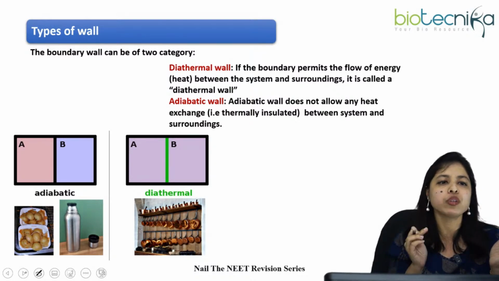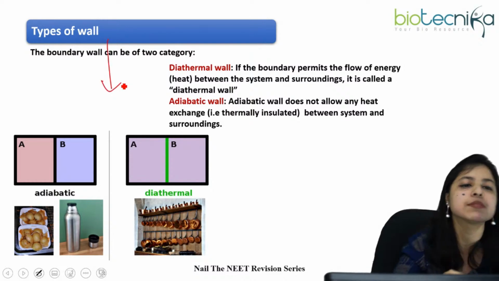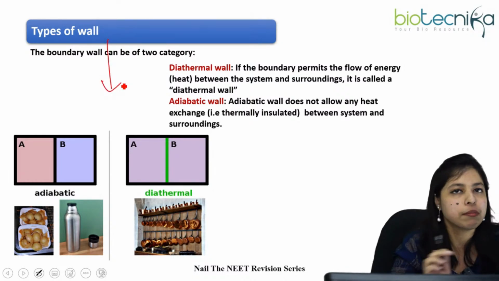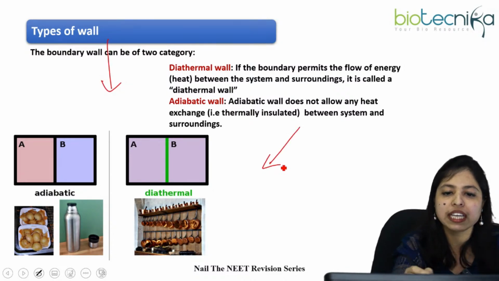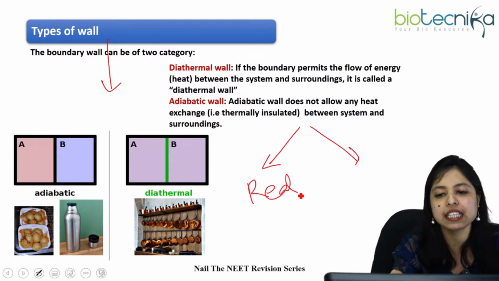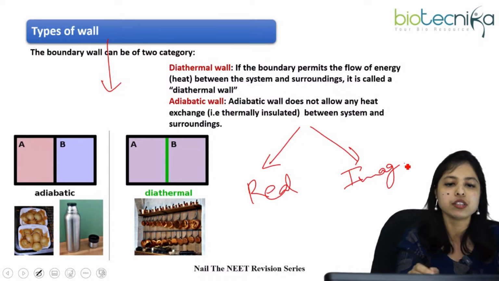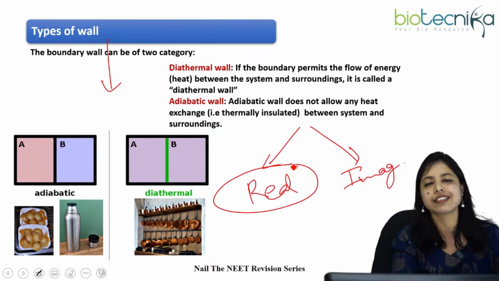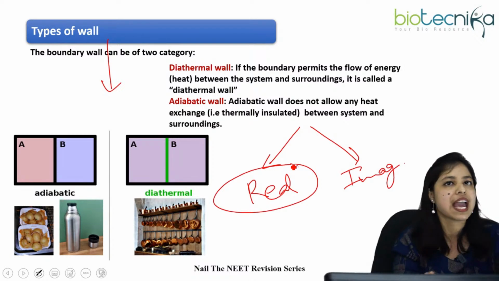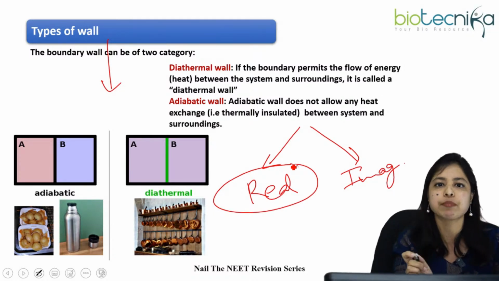Okay. Now boundary क्या होता है? कितने type के होता है? So what are the main types of this boundary? Mainly there are two types. One is real boundary. Another is imaginary. Okay. So real boundary क्या होता है? Real means anything we can touch, boundary or the wall. What is visible and physical, which we can touch and feel, that is the boundary.